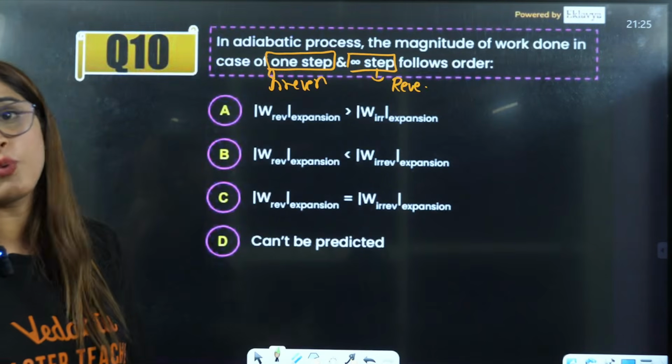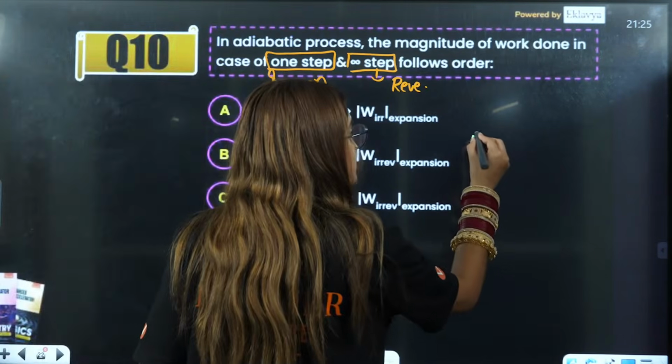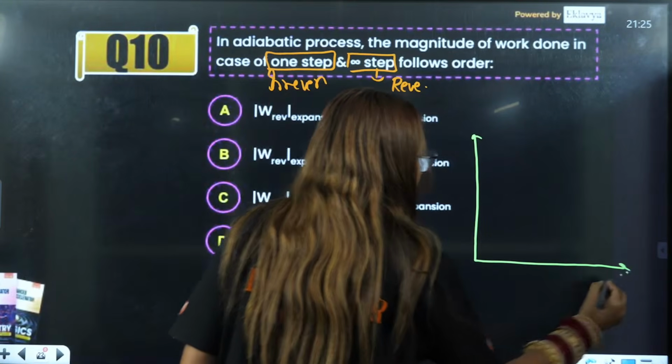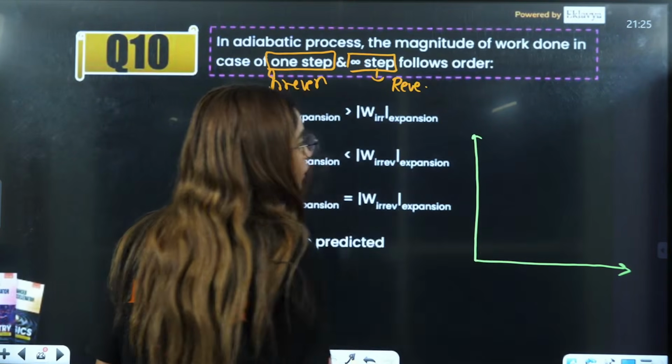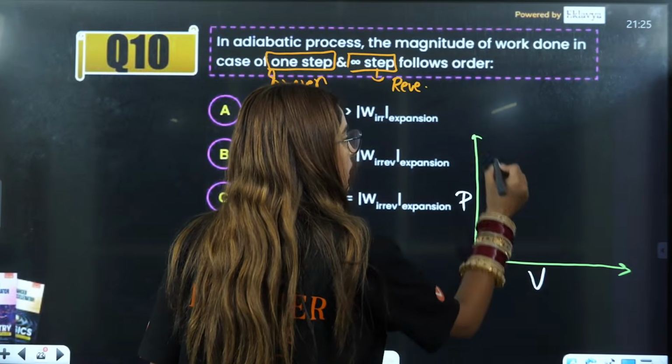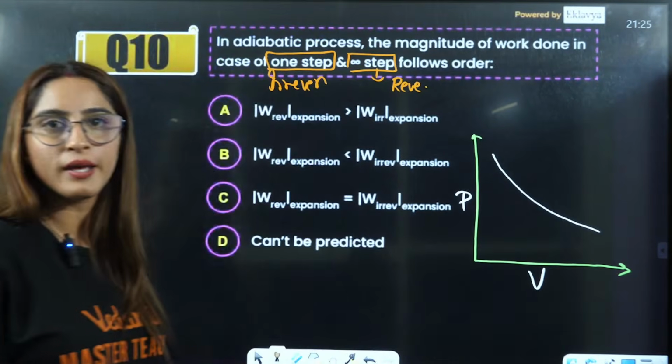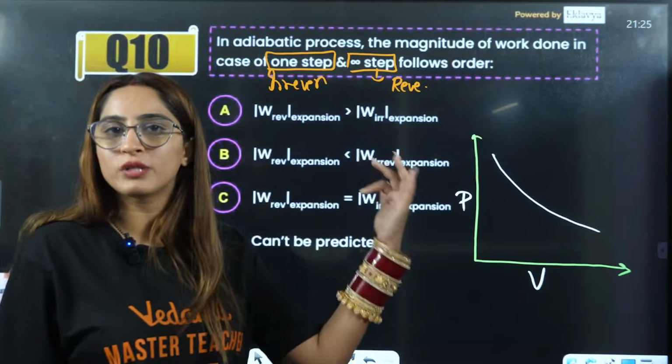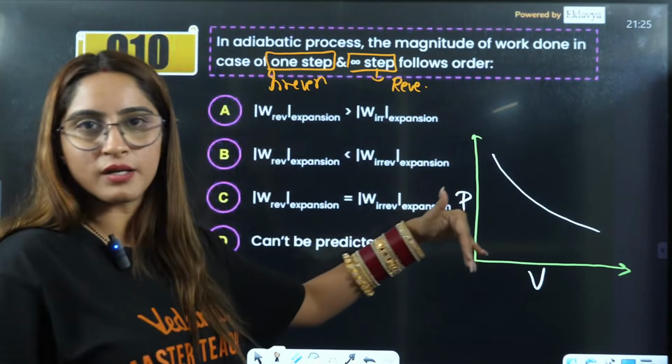See, beta, the general work done according to the graph; if we start solving it by equation, that will be tough. So directly from the graph, this is P, this is V. Adiabatic and isothermal both have similar graphs, but adiabatic has a steeper graph.